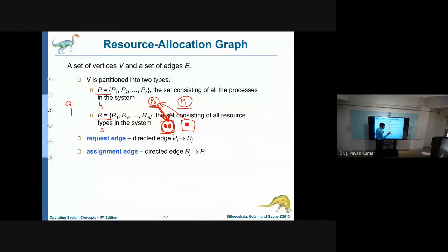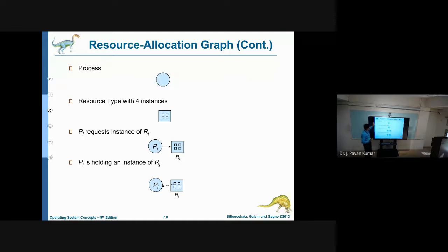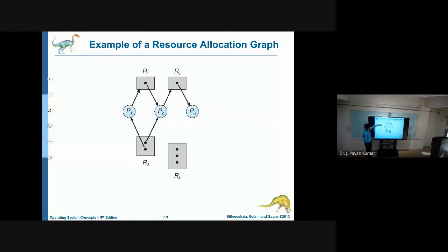Next, if the resource is held by the process, then we will denote it in reverse. If the resource is held by the process, then we will denote it with this assignment edge. Assignment edge is from resource to process, whereas request edge is from process to resource. Like this, 2 types of edges we will be using. These are all things we have seen. Yeah, this is the example.